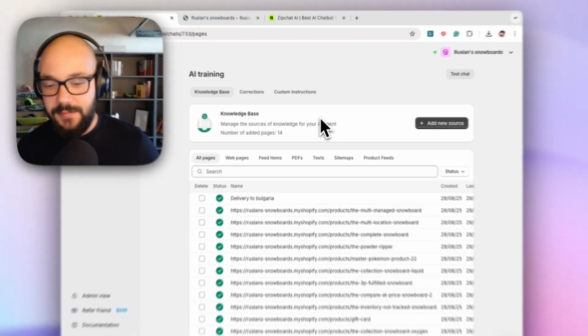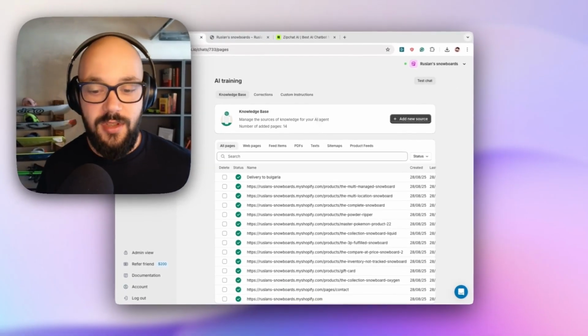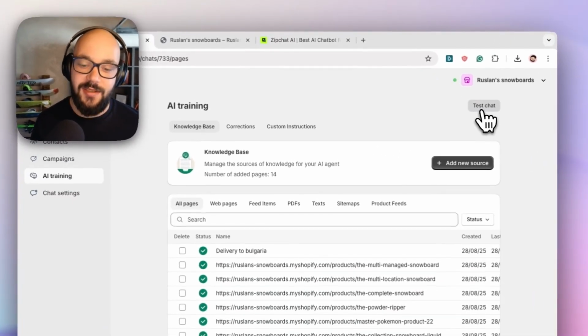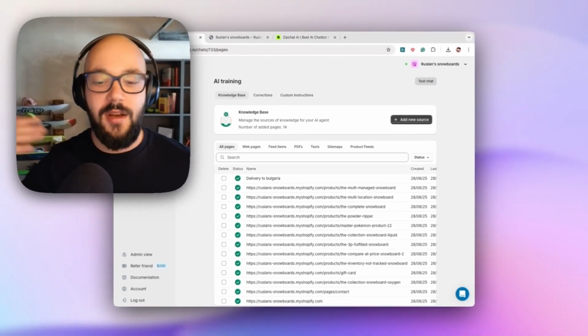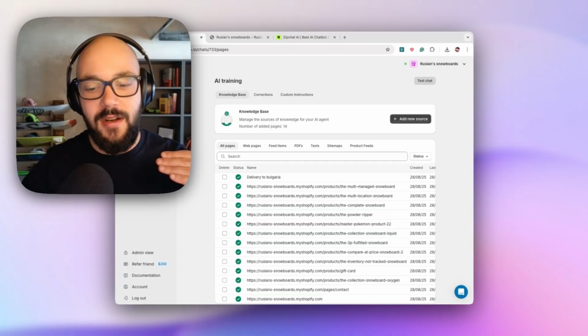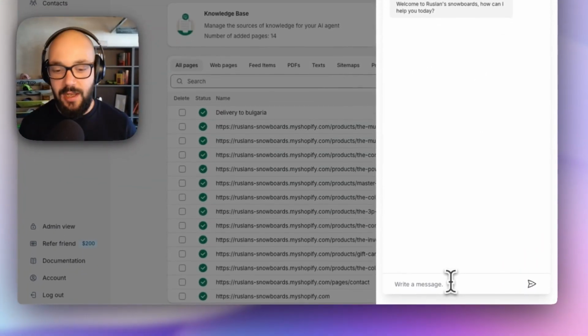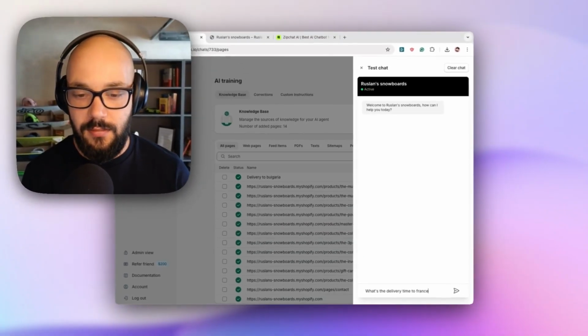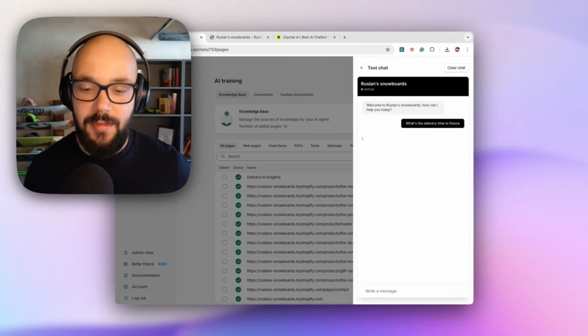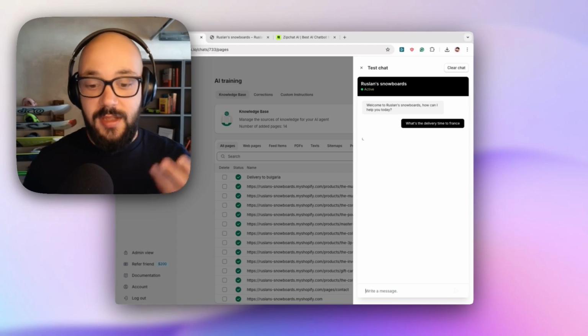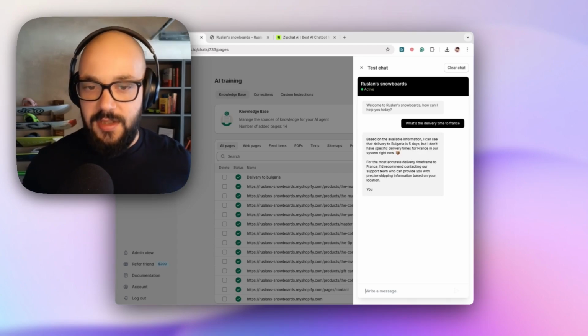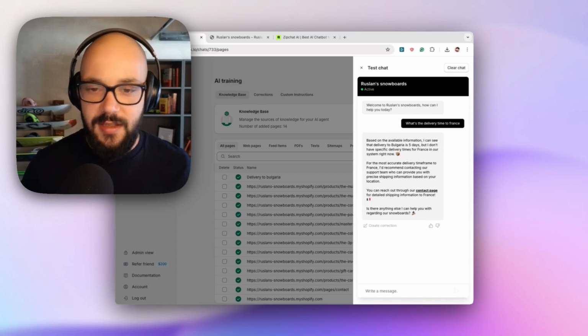On top of that, if somebody talks to Zipchat or I talk to Zipchat and I don't like the answer, what we can do is create corrections. So basically do a trial and error for Zipchat to remember. The way that works is, let's say, a question like that. Let's say France. I don't have any delivery information on my website. So it's probably going to tell me it doesn't know, right? So it's telling me I can see Bulgaria is 5 days, but France, I have no idea.